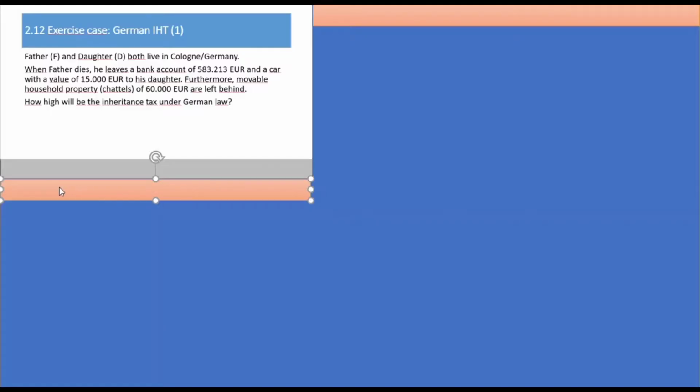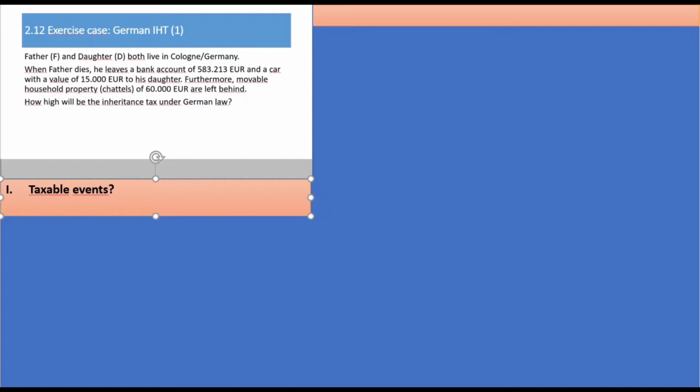Well, if we have a look at that case here, the first step which we have to check is probably if there is a taxable transaction or taxable event, or if there have been more than one. You know, all the events between the same persons during the last 10 years will be added up.